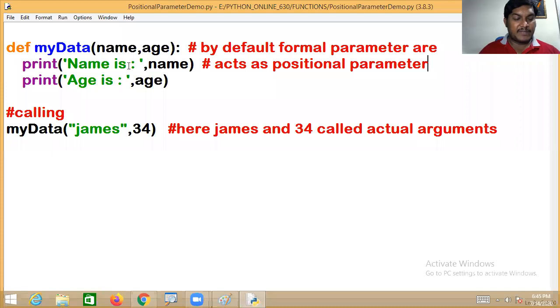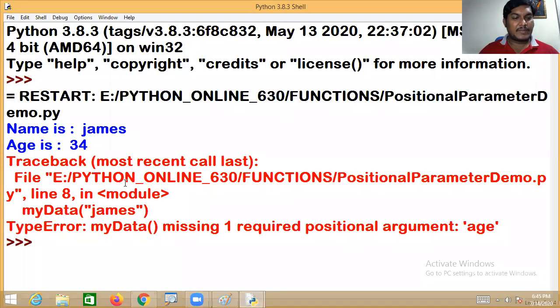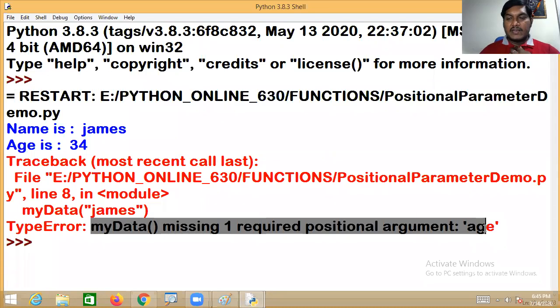At the time of calling this function, you must pass two parameters. Otherwise, you will get an error. Let me check this: I am passing James, but I am not passing the age. Then immediately we get an error saying missing positional parameter age. Let me go to the run menu and run this one. The error is: my data function missing one required positional argument, age.